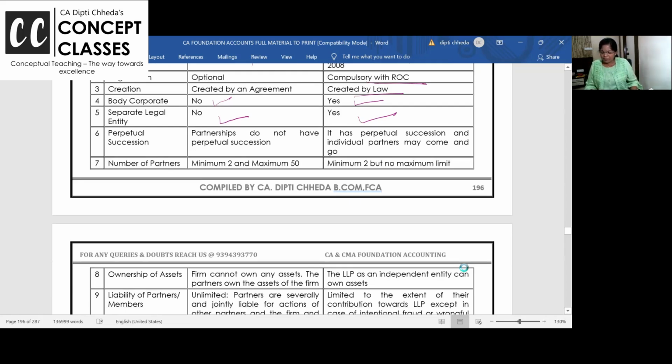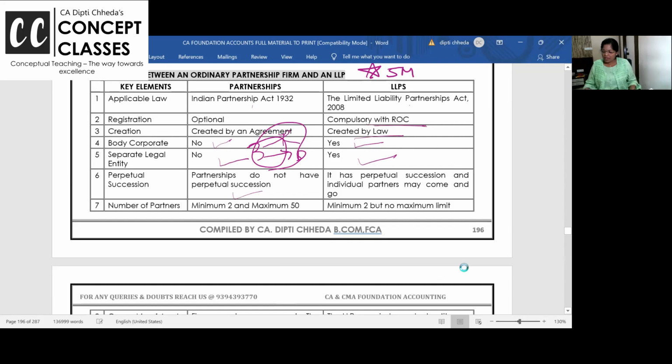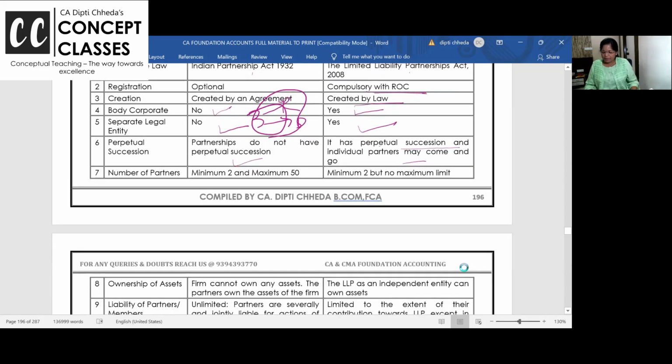A partnership does not have perpetual succession. It will not go on. If 3 partners are there, one is retiring, one is deceased, तो उसको तो बंद ही करना पड़ेगा. Whereas here it is perpetual succession. It will go on. The LLP will go on. Number of partners, minimum 2, maximum 50.